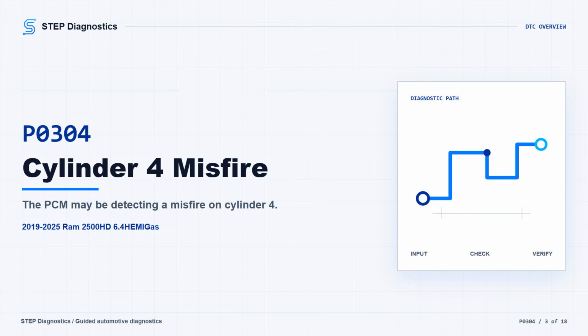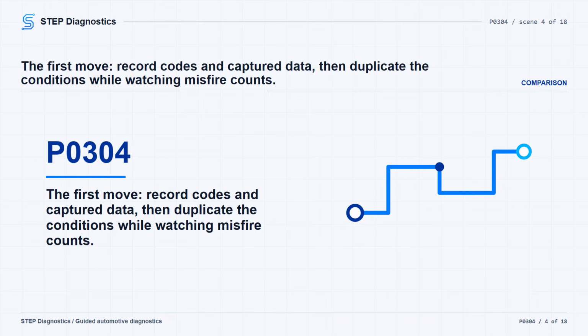The code sets when crankshaft speed variation between cylinders exceeds a calibrated value based on engine speed and load. If this truck has stop/start, that system will be disabled while this code is active. First, turn the ignition on and use the scan tool to read and record all DTCs and the captured operating data. Drive or operate the vehicle under the same captured conditions from when P0304 set. During that road test, pay attention to when the misfire shows up, because that matters later.